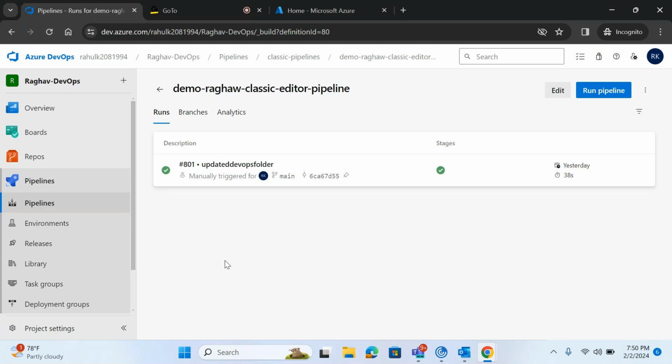Okay. Now, I have explained to you basically two types of pipeline, right? On the basis of creation, we have two types of pipelines, the classic editor pipeline and the YAML-based pipeline. The YAML-based pipeline is nothing but the automation of a classic editor pipeline, right?